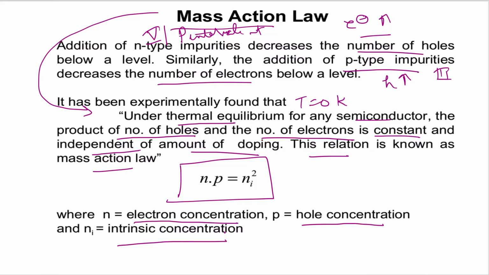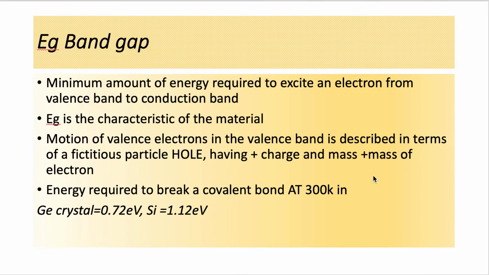So, as stated by this law, under thermal equilibrium, for any semiconductor, the product of the number of holes, p, and the number of electrons, n, is equal to a constant, and it is also independent of the amount of doping. This mass action law will be used in every derivation while finding the concentration of electrons and the concentration of holes for intrinsic and extrinsic semiconductors.